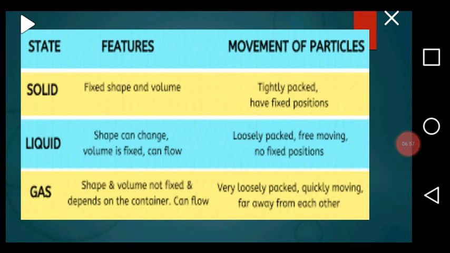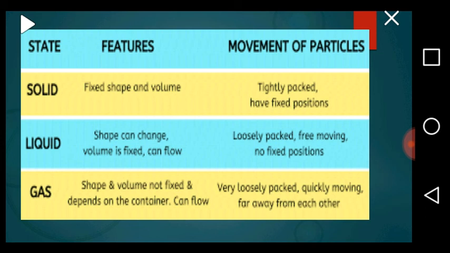So, in summary, the states of matter, the features and movement of the particles. For solids, they maintain a fixed shape and volume. Why? Because the molecules are tightly packed and have fixed positions.